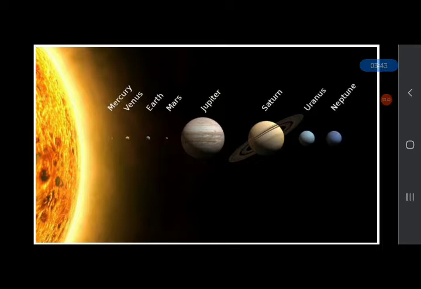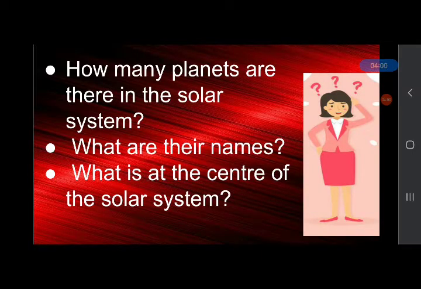Which planet is near the sun? Which planet is far from the sun? After completing this, and everyone will complete this activity, don't skip it. Otherwise, you will not learn anything. Answer these questions. How many planets are there in the solar system? What are their names? What is at the center of the solar system?